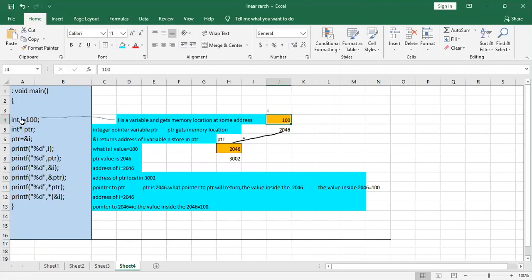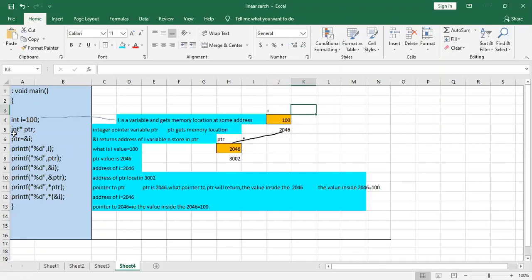We are just declaring one variable and initializing i = 100. i is a variable and gets a memory location at some address. This is the part where i is a variable at some memory location, 2046. What value is stored? 100 is already stored.